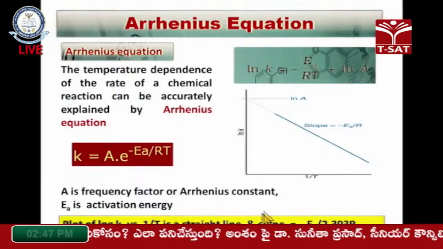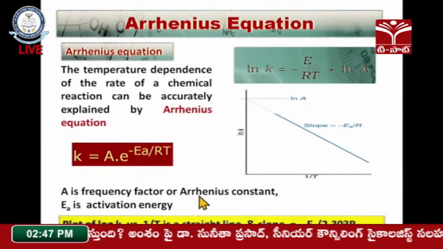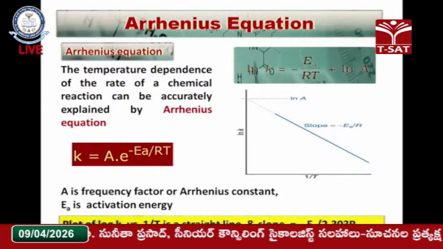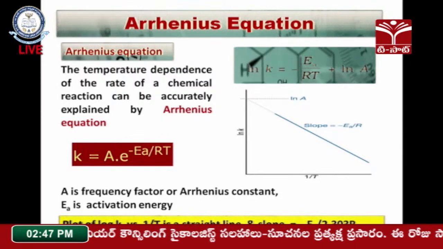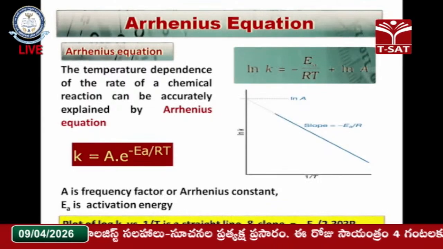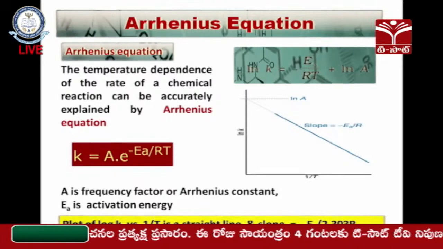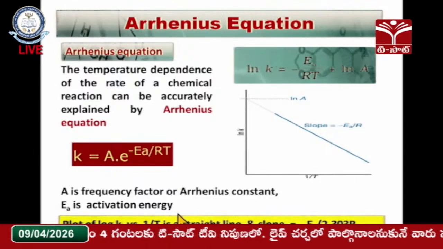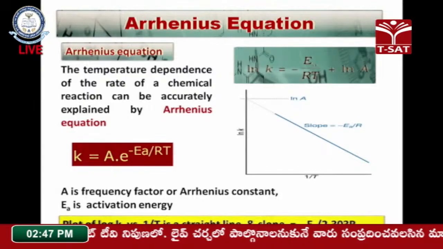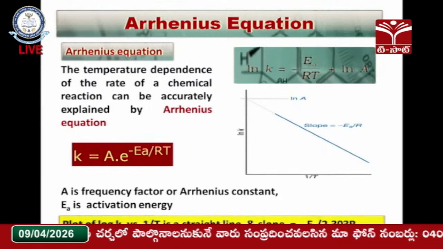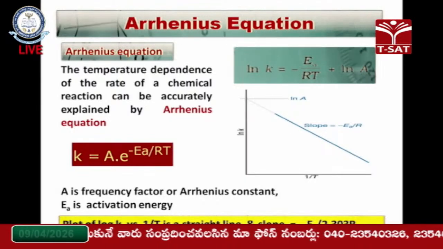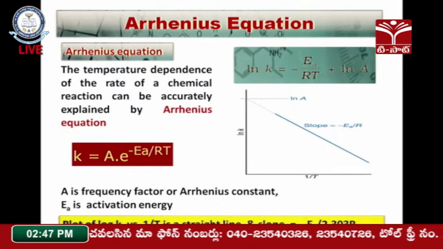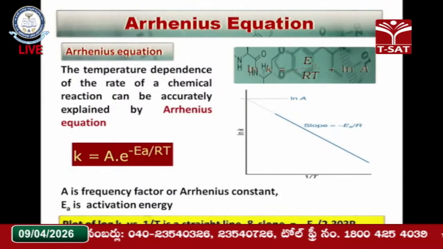When we draw a graph, we get a plot between log k, the rate constant, versus 1 by T, the inverse temperature, and we get a straight line with a negative slope, because in y = mx + c, the slope here carries the negative value, Ea by RT.